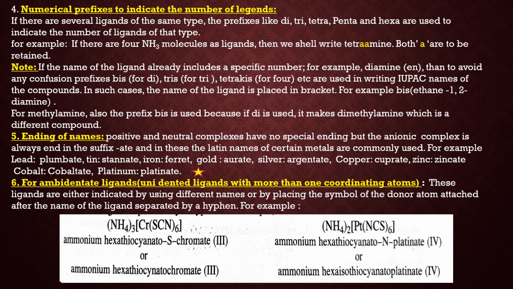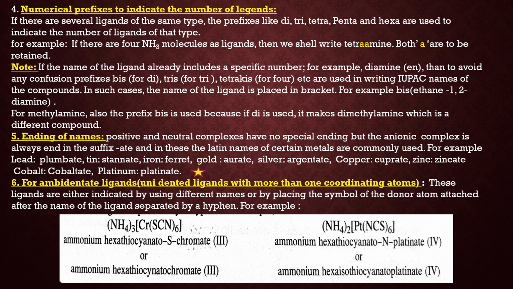Now the next and very important is the ending of names. How do we end the names? Now positive and neutral complexes have no special ending, like we write copper, silver, iron and so on. But if the complex is anionic, that means the charge on the complex is negative, or the positive counter ion is present in the ionization sphere, in this case we use the suffix ate at the end.